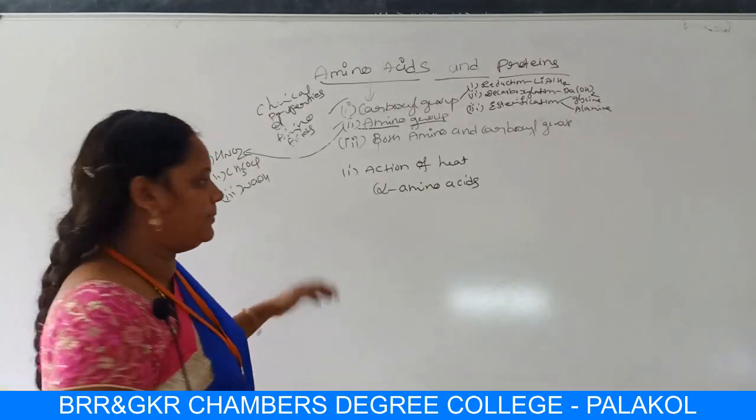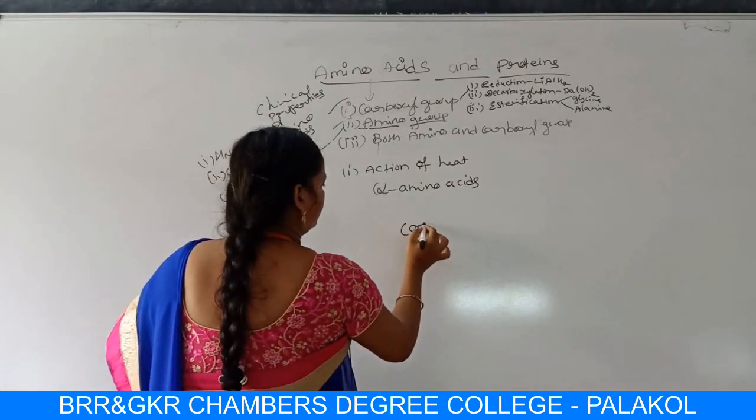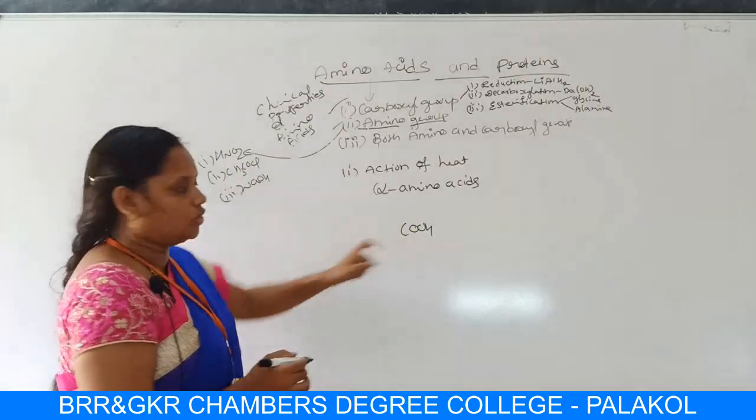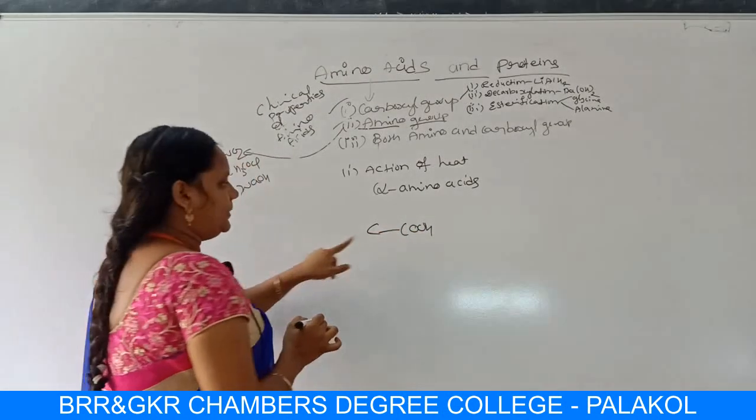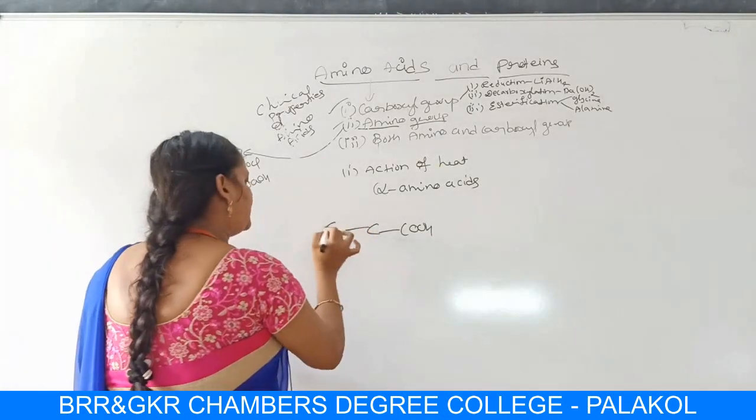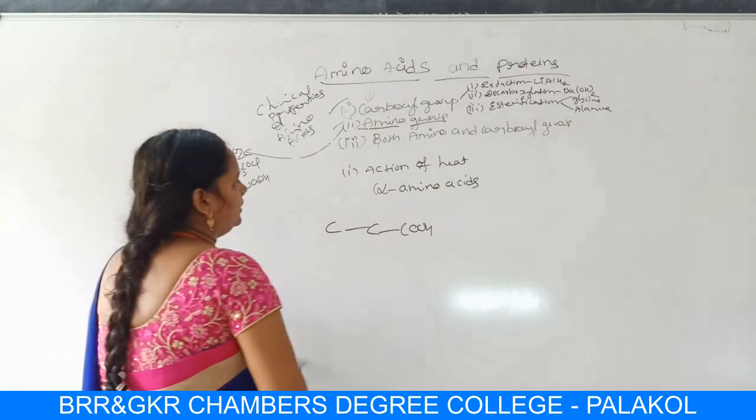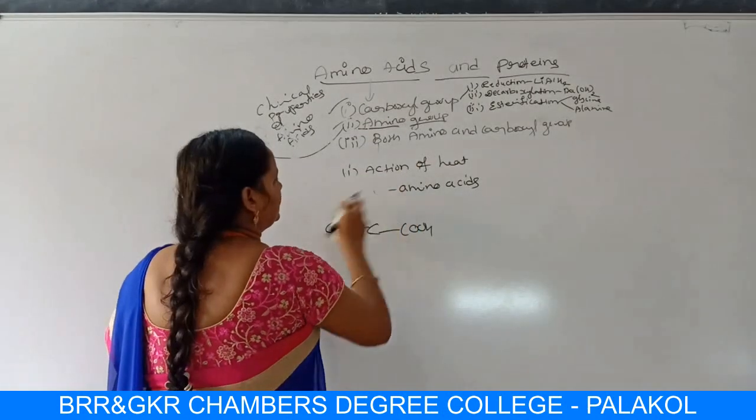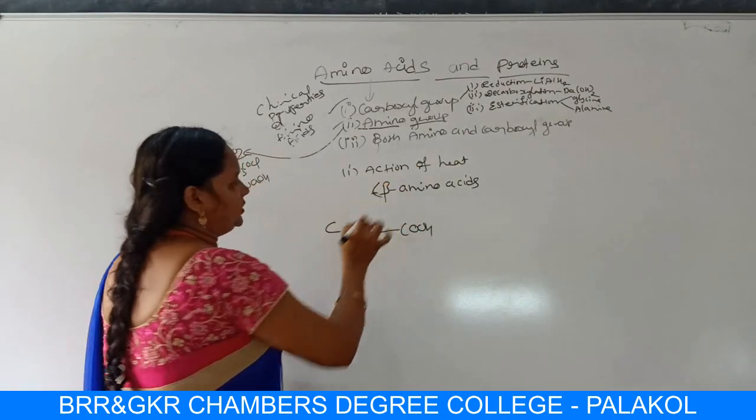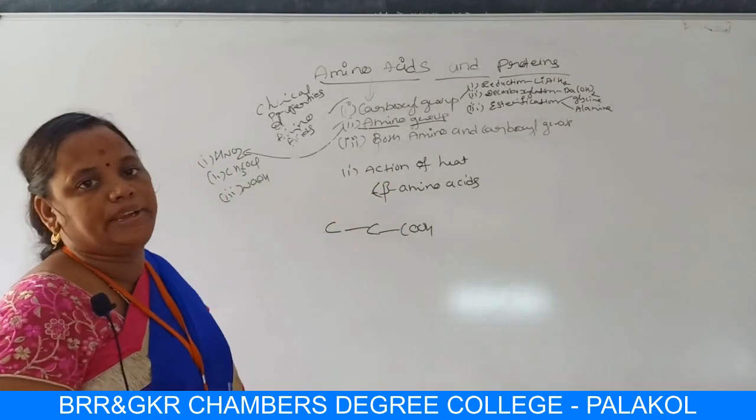Let me take the gamma amino acid. Here, a single OH functional group. The next carbon is alpha, and the next carbon is beta. We have completed alpha amino acids. Let us do beta amino acids, friends.